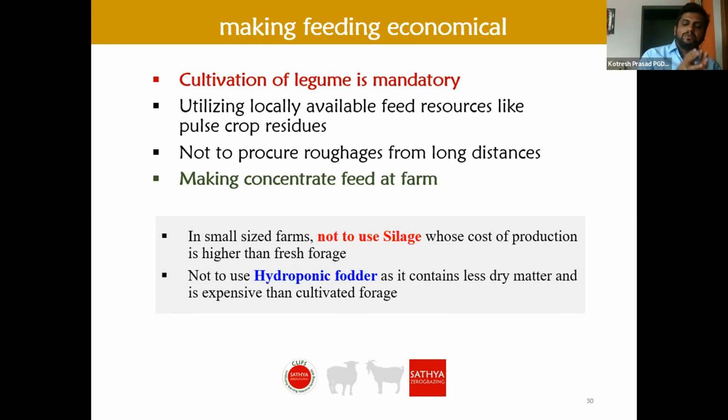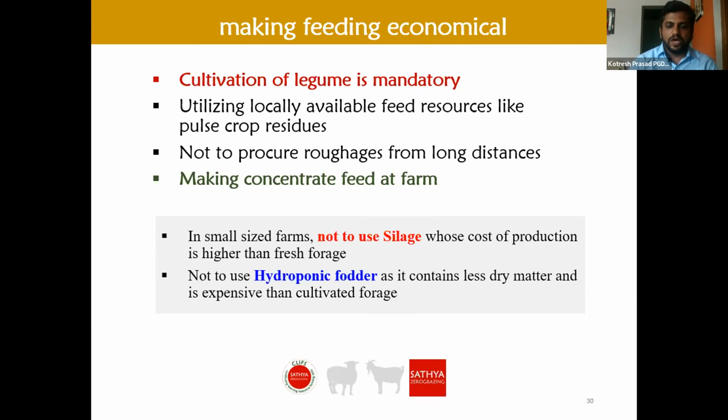If the farmer desires to feed silage to an adult animal, a sheep or goat, he must feed a minimum of 2 to 3 kg of silage. Even if he is feeding 2 kg of silage, he has to pay nearly 12 rupees per day for silage itself. And if he is also feeding 100 to 200 grams of concentrates, he has to pay 3 to 4 rupees more. So around 15 rupees per day on feeding will be a huge loss for him.